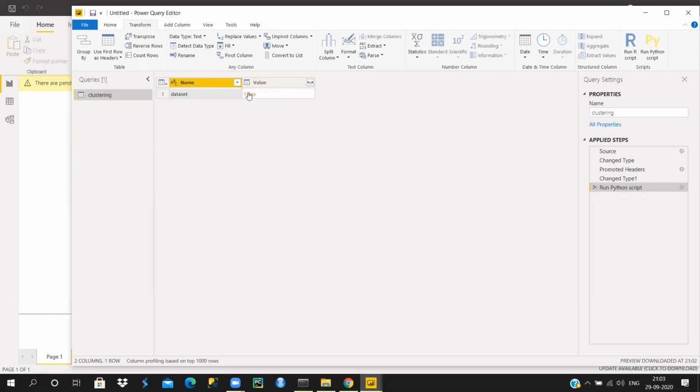There's a table that has been generated for your data set with the clusters. So what I'm going to do is click on this table.